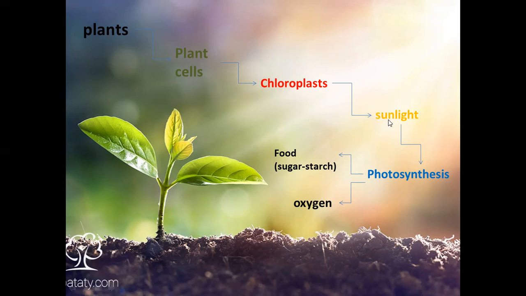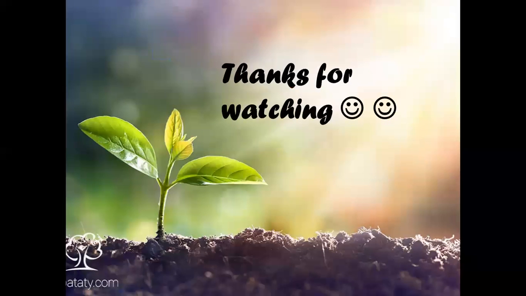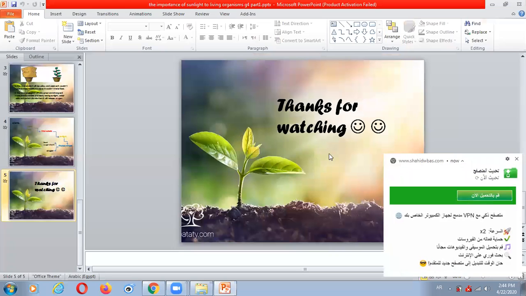And when the plants take the sunlight, they start to make the photosynthesis process and produce two things: the food that is made of sugar and starch, and the oxygen gas that all of the living organisms breathe. This is the first part of this lesson, the importance of sunlight.